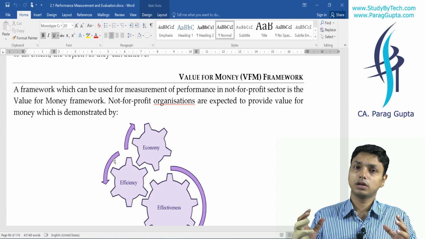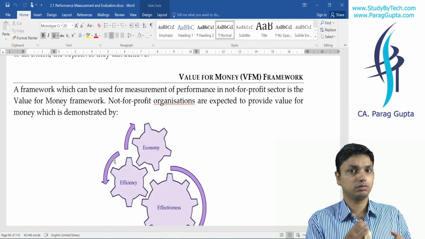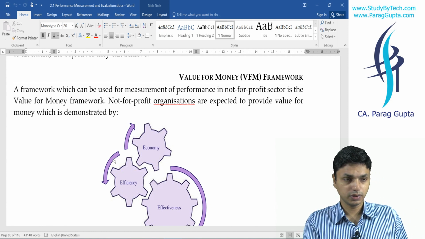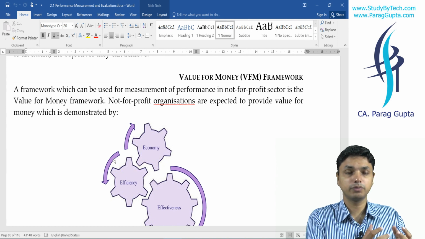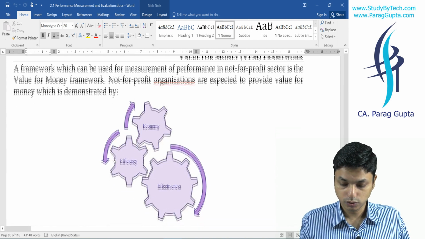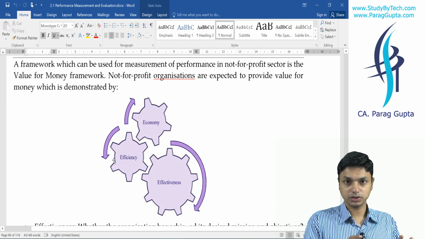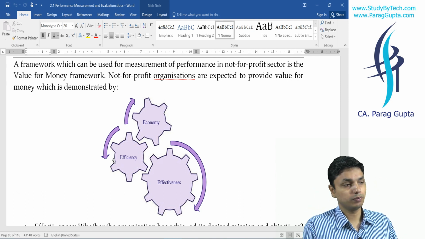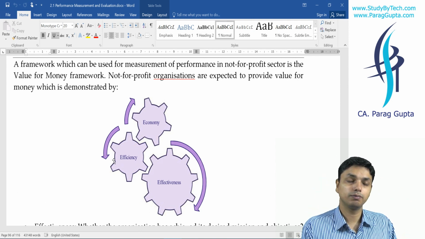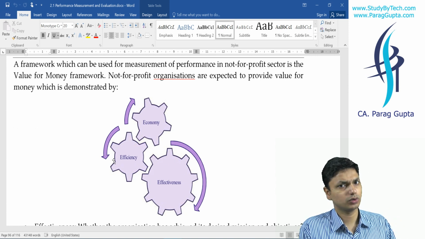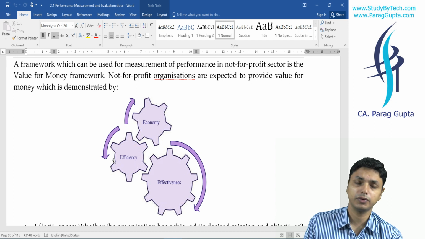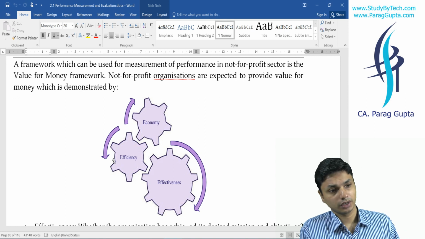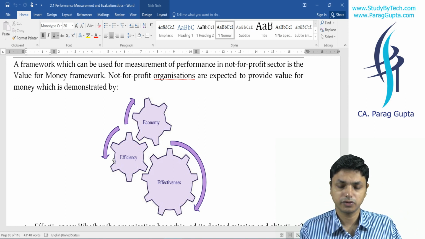For example, a government hospital has an objective of maximizing the best treatment to patients. So value for money is that while such kind of organizations are there, we need to have the 3 E's framework in place so that these organizations shall work best towards achieving their objectives, whatever their objectives are, because their objective is not to maximize the profit, their objective is to satisfy whatever goals have been set by government. So government or any trust, etc.